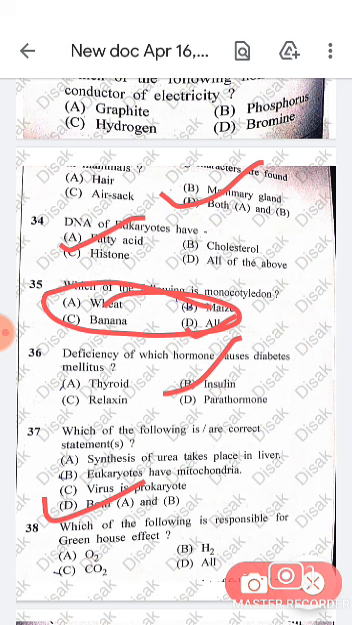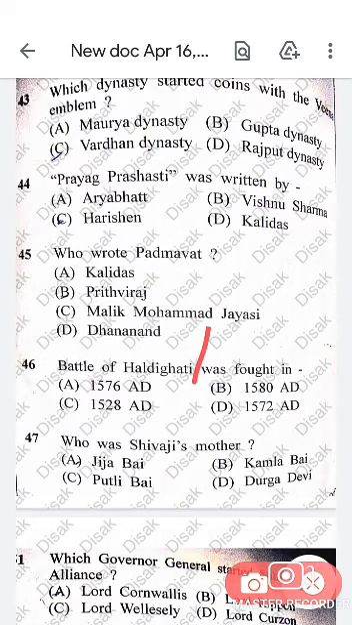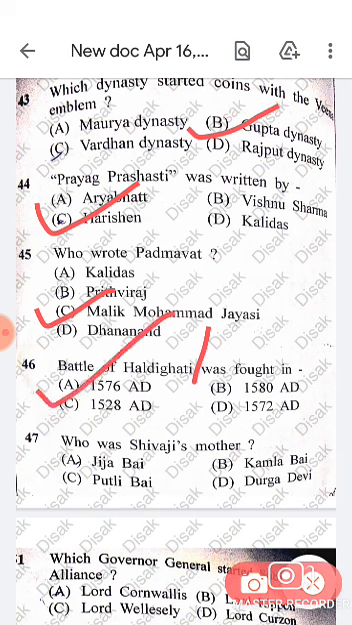Which of the following gases is responsible for the greenhouse effect? It's CO2. Which dynasty started coins with the Veena emblem? It's the Gupta dynasty. Prayag Prashasti was written by Harishena. Who wrote Padmavat? It was Malik Muhammad Jayasi. Battle of Haldighati was fought in 1576 AD. Who was Shivaji's mother? It was Jijabai.